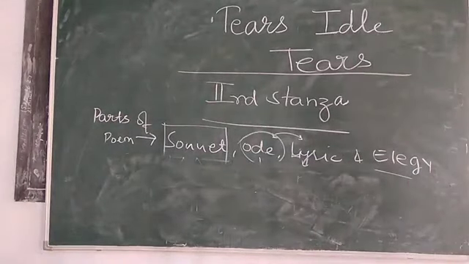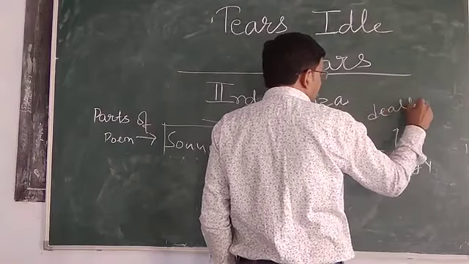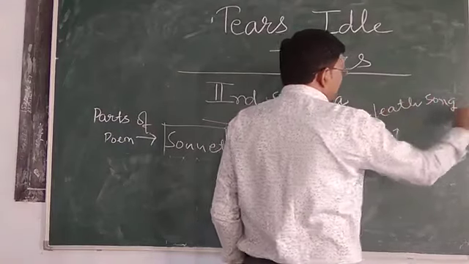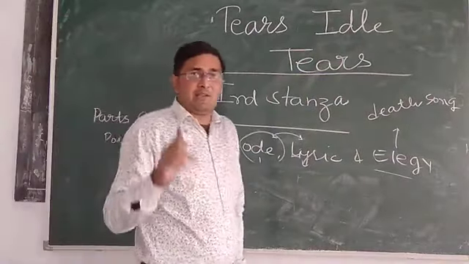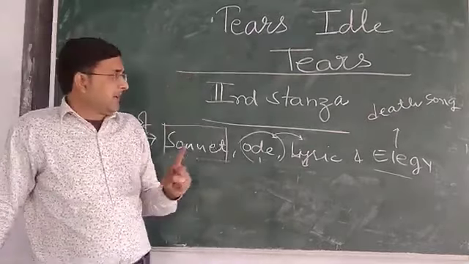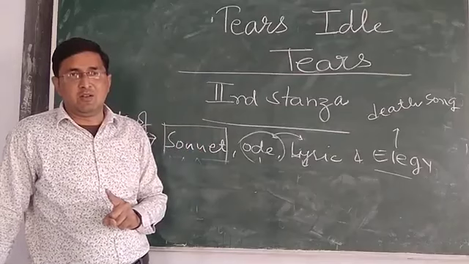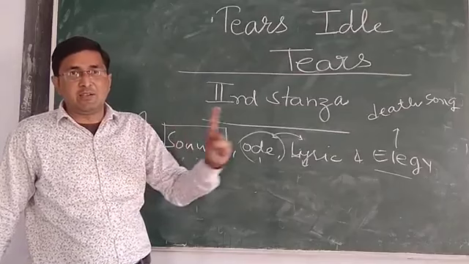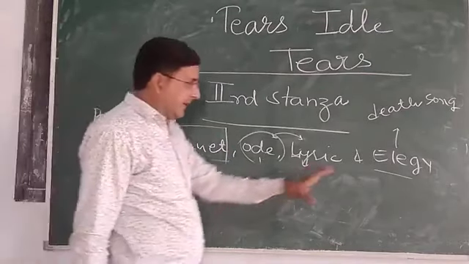So we have discussed lyric, ode and sonnet. Now it is time to discuss the elegy. Elegy is used for a death song. Elegy means it is written upon the death of someone, either someone or a group. That someone may be singular or plural. If you are writing a poem on the death of a single friend, that is an elegy upon a single person.